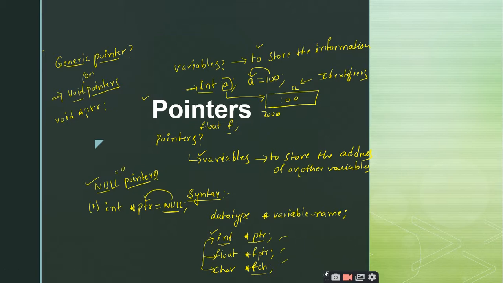So let us look at some of the important applications of pointers. Tell me where you have seen the usage of pointers. Please recap your C programming concepts and tell me at least two points. I am expecting two points from you.